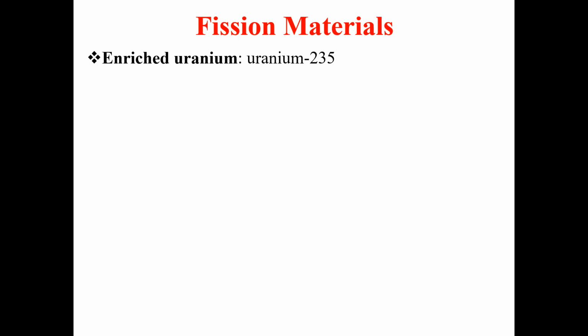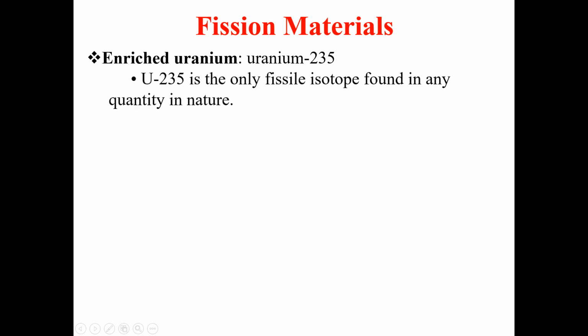The material we normally utilize inside a fission bomb is enriched uranium, by which we basically mean uranium-235.